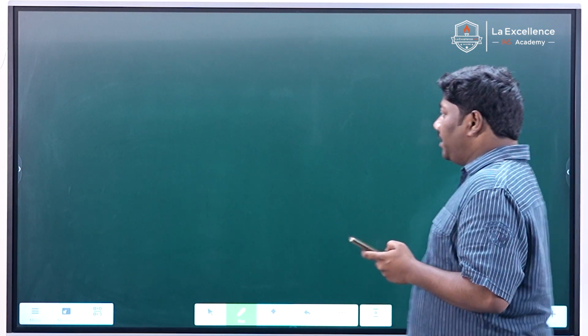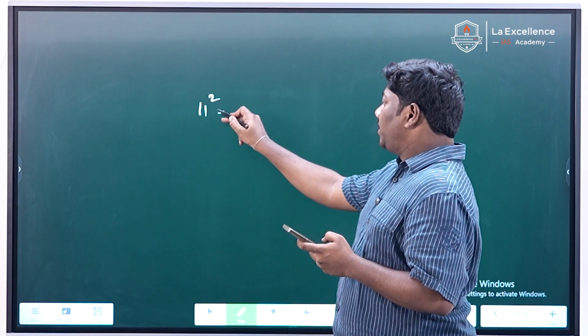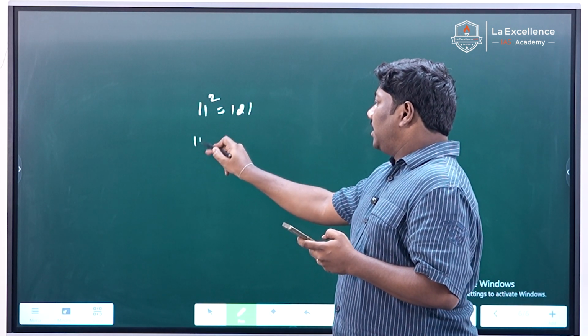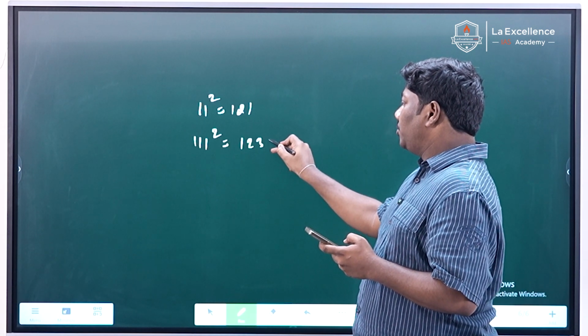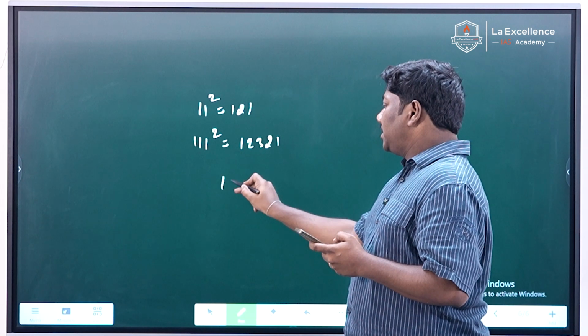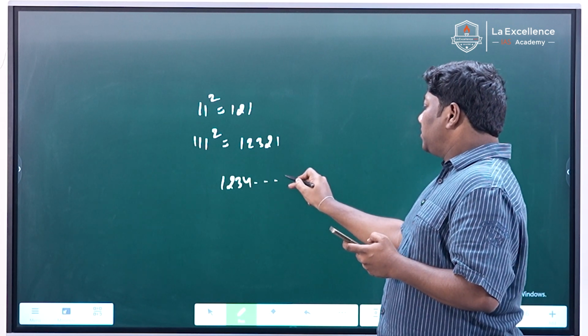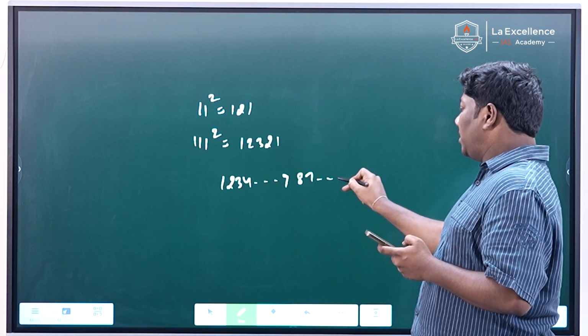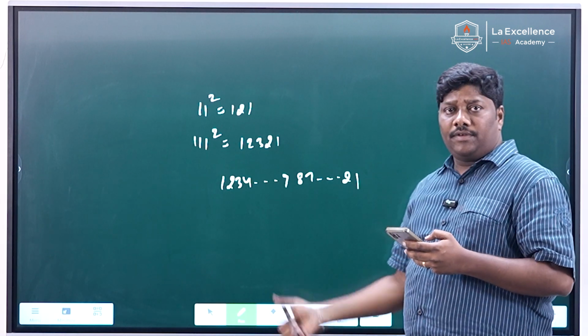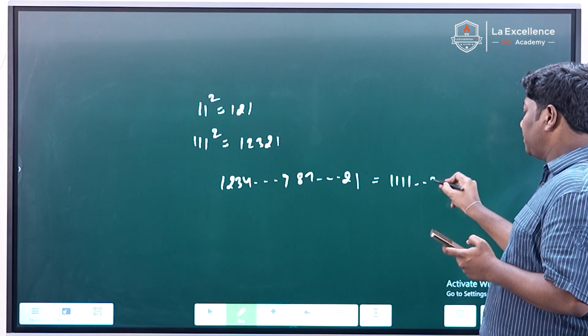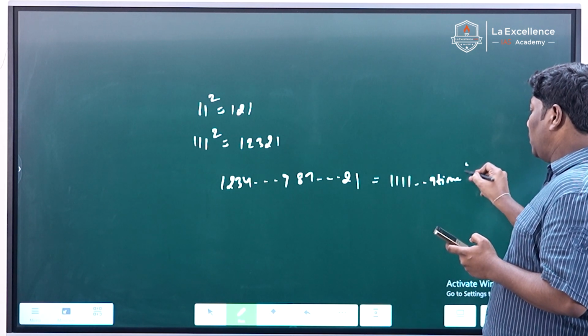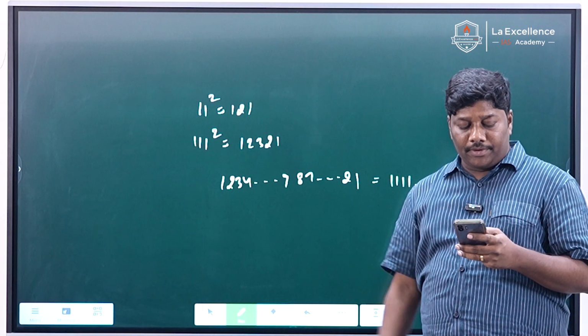And there is a property in number theory. 11 square is 121. 111 square is 12321, and so on. He is asking 1, 2, 3, 4, so on up to 9, 8, 7, so on up to 2, 1. He even asked this question in previous years also. This is 9 ones whole square. So this is also something everyone knows.